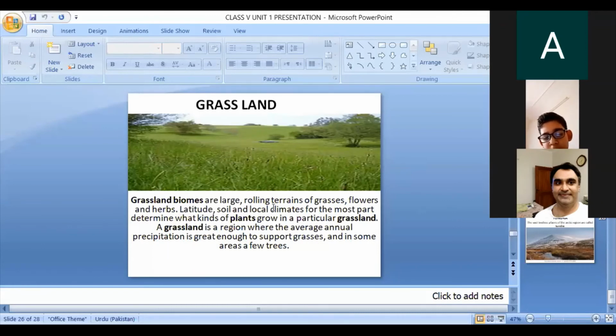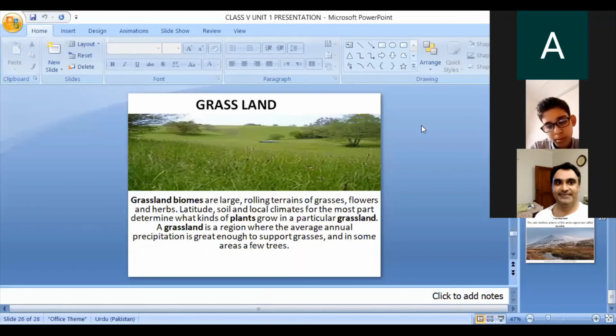Grassland biomes are large rolling terrains of grasses, flowers and herbs. Latitude, soil, and local climate for the most part determine what kind of plants grow. A grassland is a region where the average annual precipitation is great enough to support grasses and a few trees.